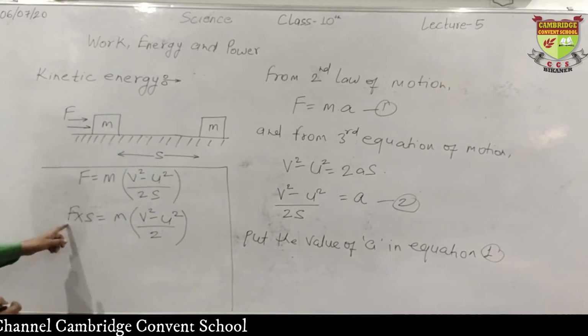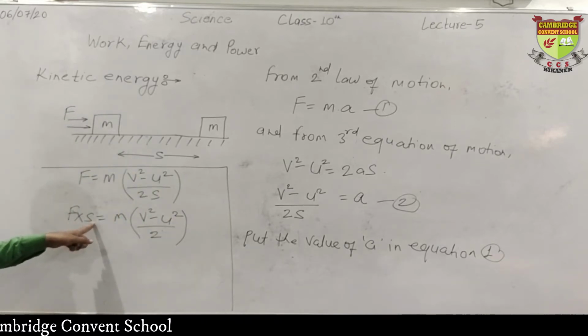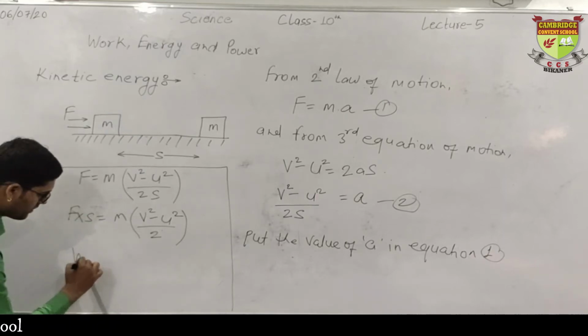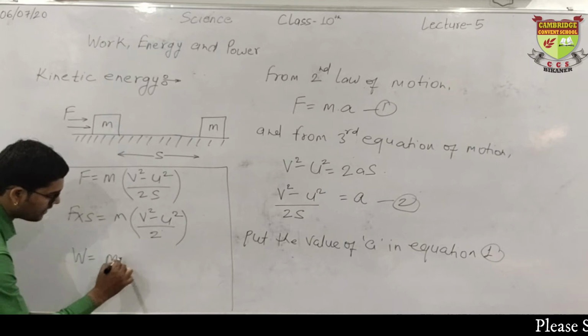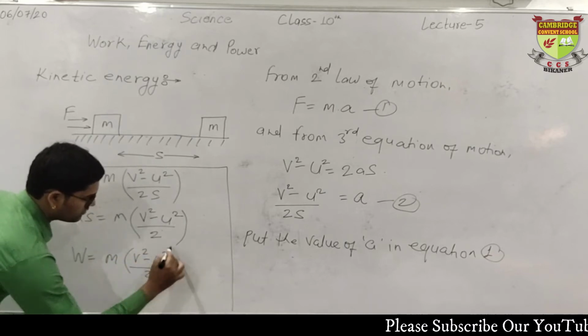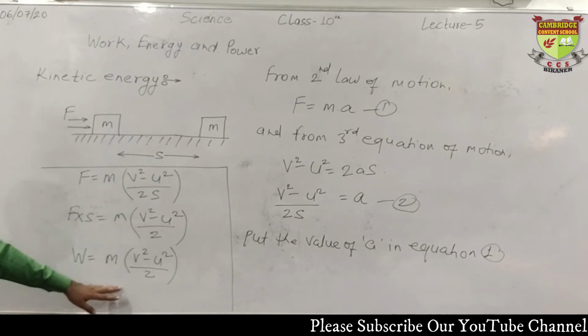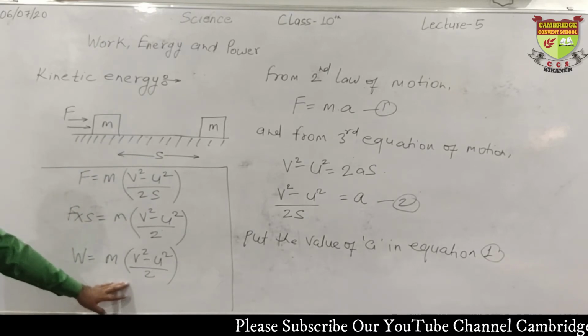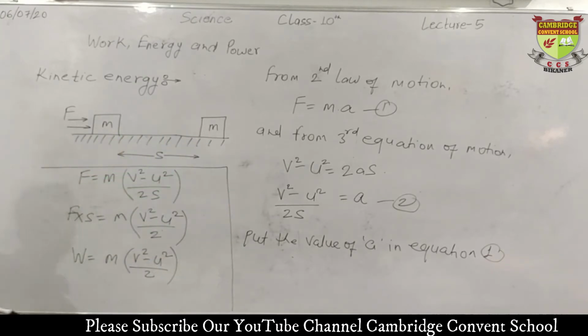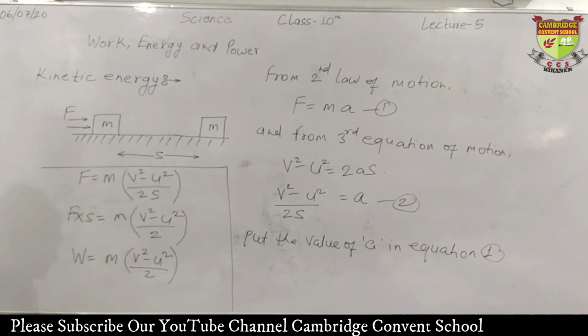Fine. What is force into displacement? This is work. We know that. So we have got work as m times v square minus u square upon 2. So far we have just got this. Now I have to erase something because we still have something to do. So I am erasing this segment.